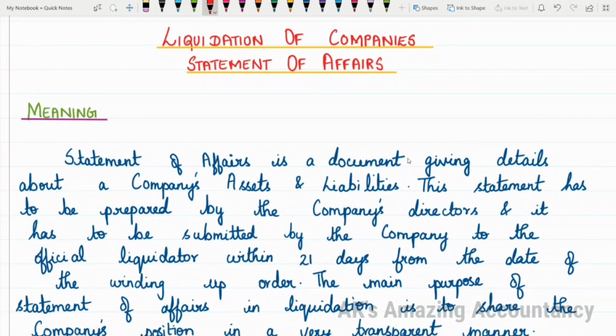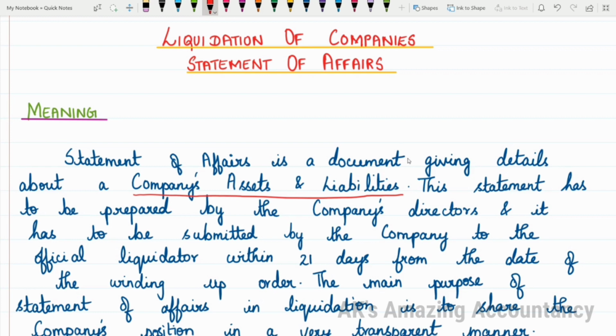Let me proceed further. First, let me tell you the meaning of Statement of Affairs. Statement of Affairs is a document giving details about a company's assets and liabilities. So, what is Statement of Affairs? It is a document which will give information about the assets and liabilities of a company.